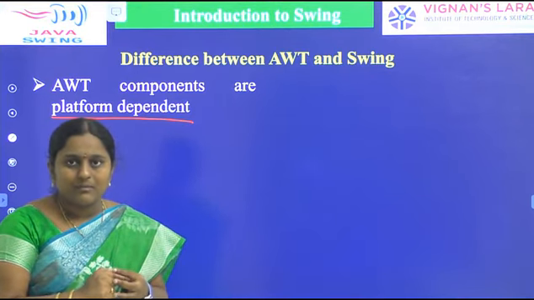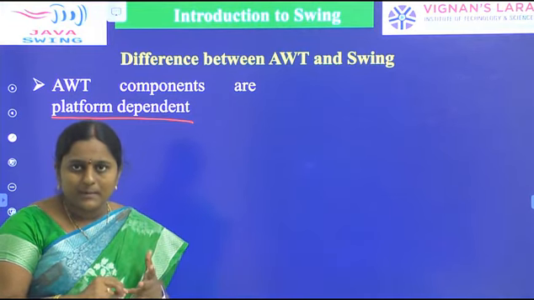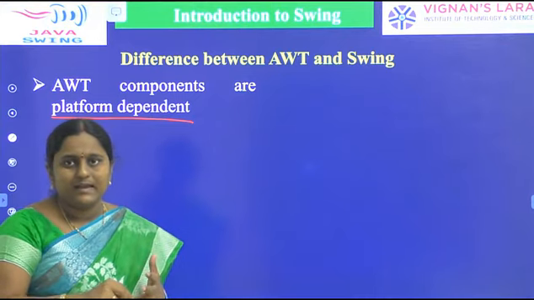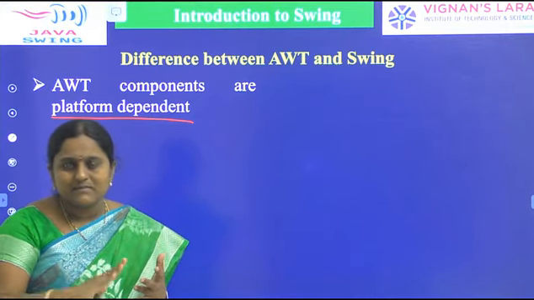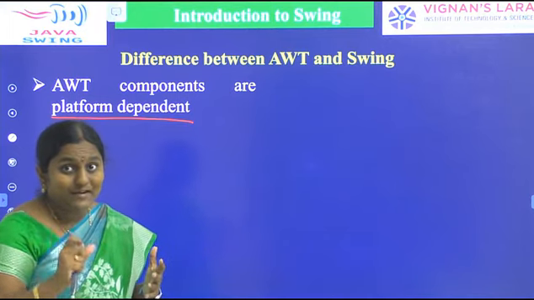Already you know platform dependent. Platform dependent means once we write a program in one operating system, that program works only on that operating system. Irrespective of the operating systems, our program would not work. That is called platform dependent.